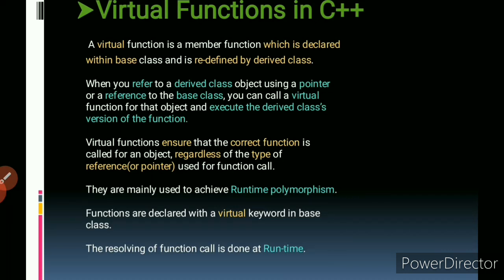Virtual functions ensure that the correct function is called for an object regardless of the type of reference or pointer used for a function call. They are mainly used to achieve runtime polymorphism. Functions are declared with the virtual keyword in the base class. The resolving of the function call is done at runtime.